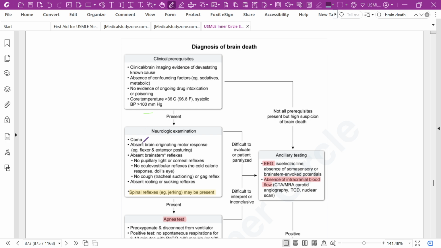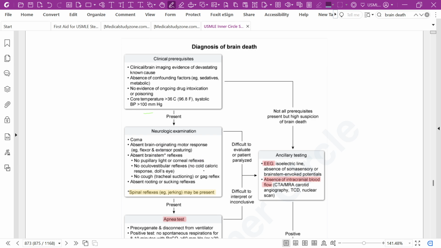Neurological examination: the patient is in coma, with absent brain-originating motor response like flexor or extensor posturing, and absent brainstem reflexes.